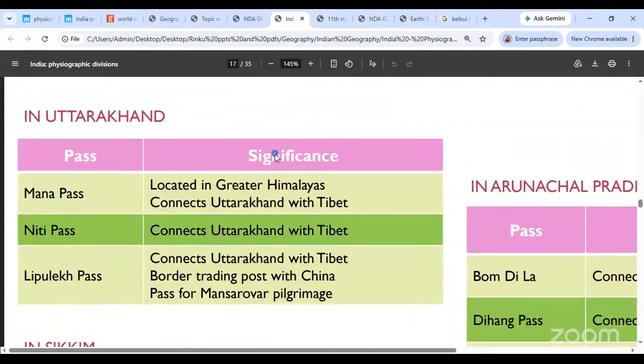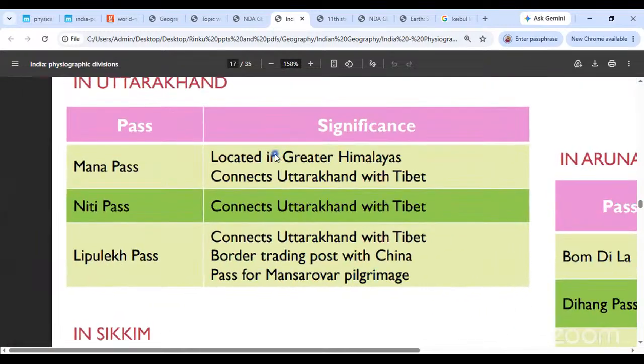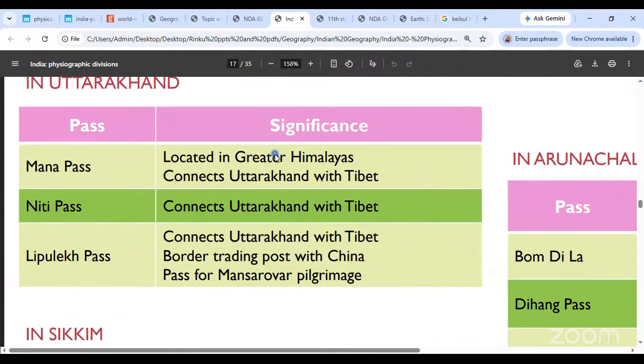Go further forward. You go to Uttarakhand. Uttarakhand has three major passes: Mana, Niti and Lipulekh. These three pass connections take you to Tibet. All three passes will connect you to Tibet.